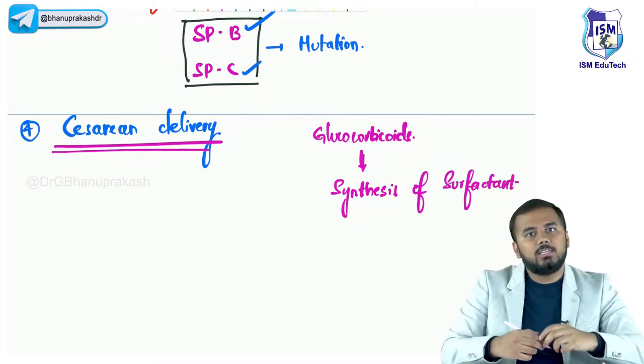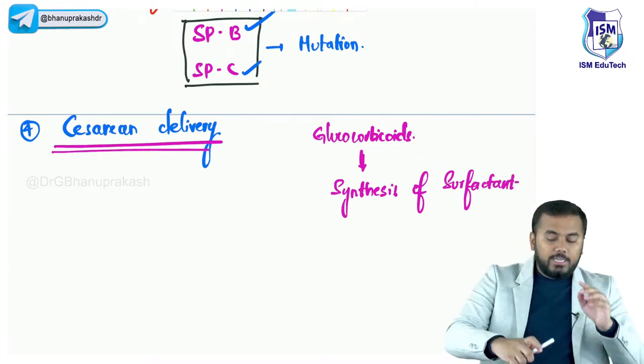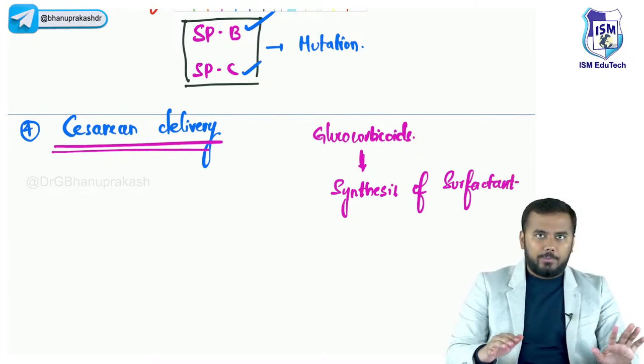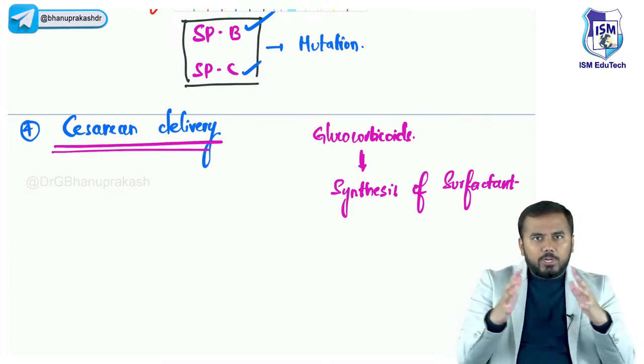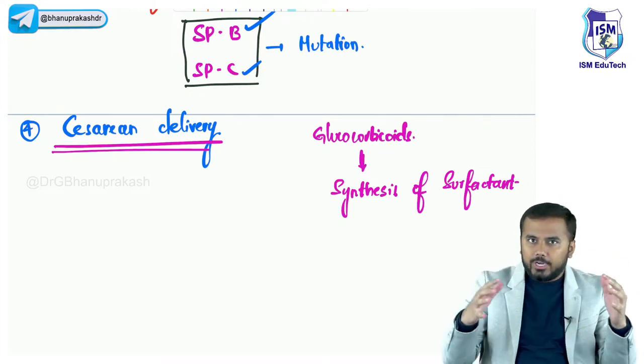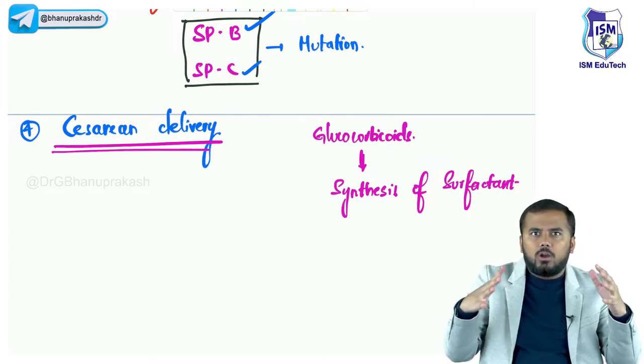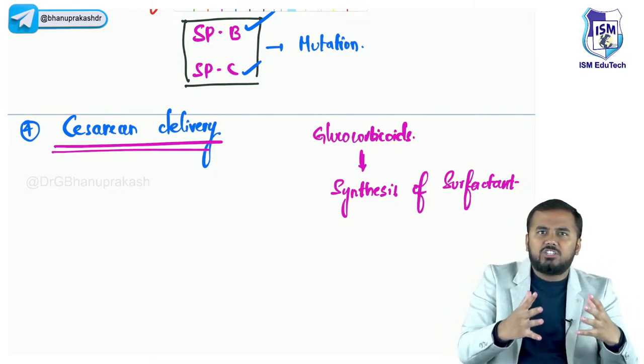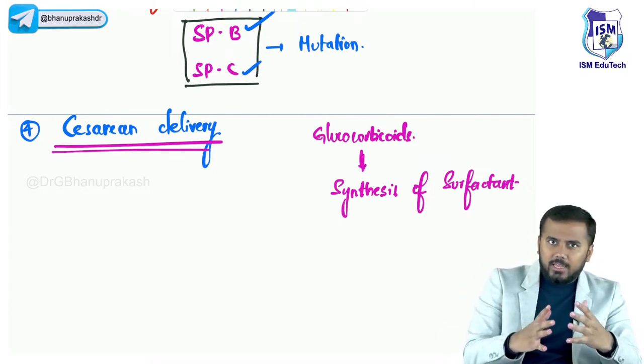Glucocorticoids are responsible for the synthesis of surfactant. Now, in cesarean versus normal delivery, what will happen first? In normal delivery, there are uterine contractions, right? When there are uterine contractions, the baby is under heavy stress.